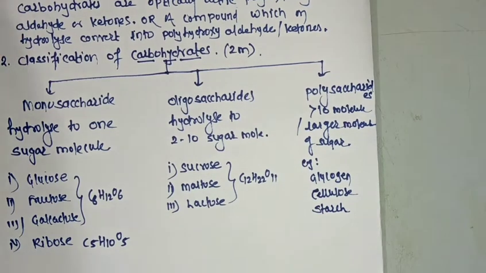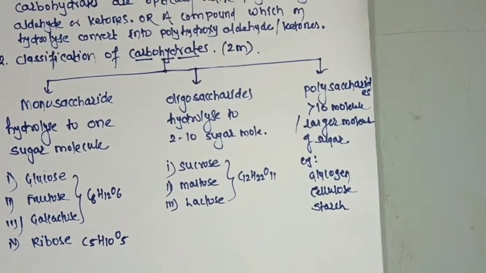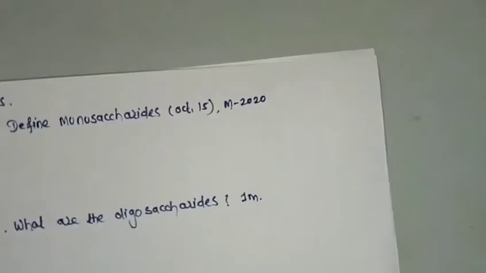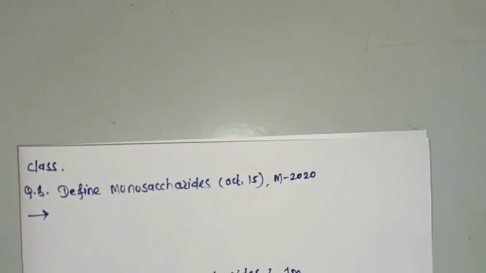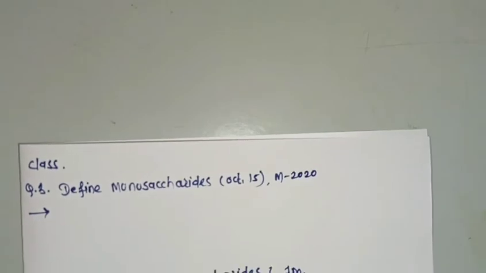Now next questions that we are going to discuss. Define monosaccharides.